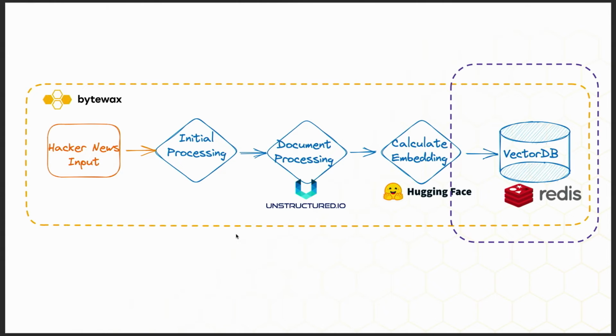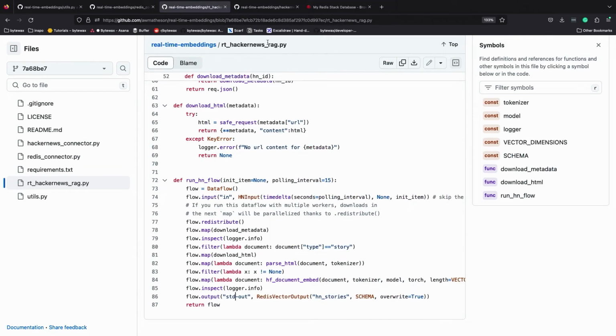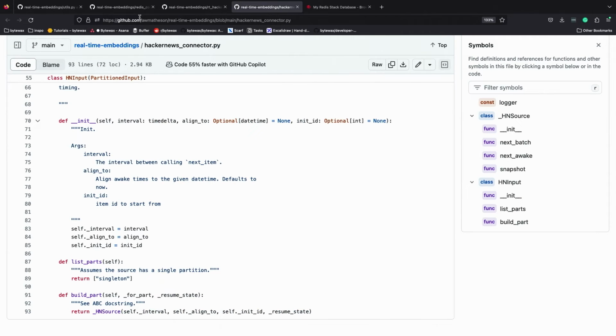Because if we think back to the chunked text, it doesn't necessarily represent the entire document, and we might want that whole document because there might be a lot of information that we need about that. So we'll just store our stuff in Redis with an identifier that says, hey, this is the item ID, and then this is the part of it, and in that way we can actually retrieve all the parts. So I wrote a little Redis connector.